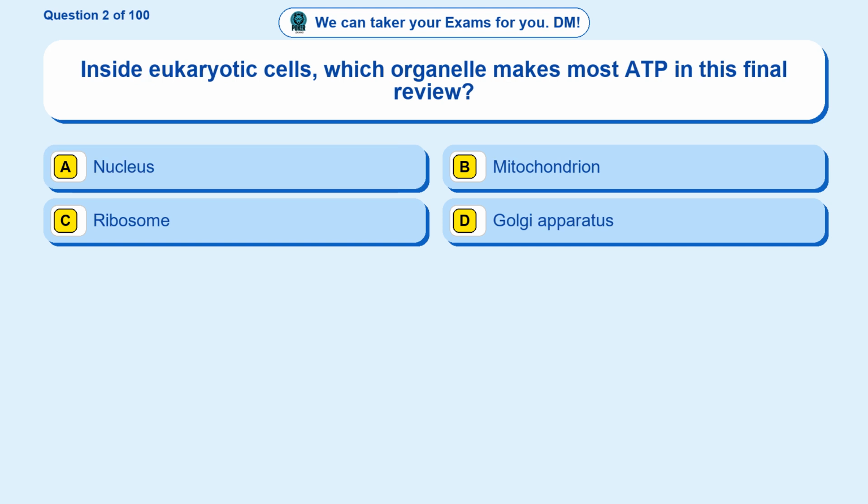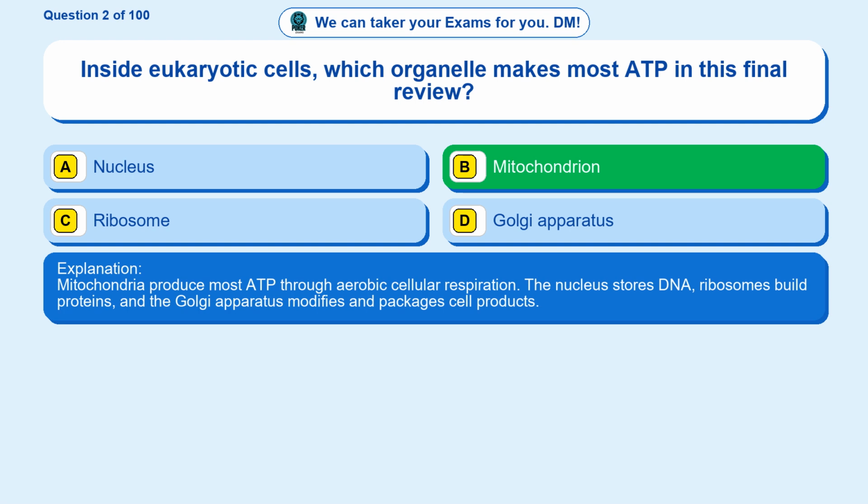Question 2. Inside eukaryotic cells, which organelle makes most ATP in this final review? Option A, nucleus. Option B, mitochondrion. Option C, ribosome. Option D, Golgi apparatus. The correct answer is option B, mitochondrion. Mitochondria produce most ATP through aerobic cellular respiration. The nucleus stores DNA, ribosomes build proteins, and the Golgi apparatus modifies and packages cell products.